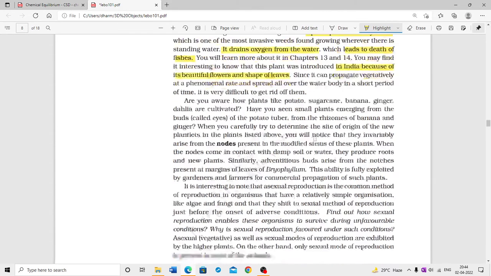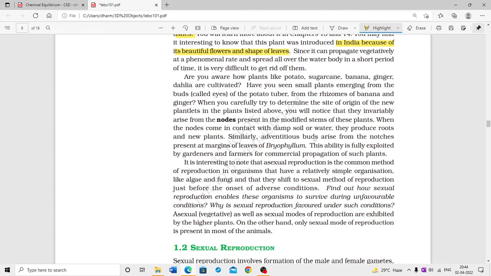Are you aware how plants like potato, sugarcane, banana, ginger, and dahlia are cultivated? Have you seen a small plant emerging from the buds called eyes of potato tubers, or from the rhizomes of banana and ginger?